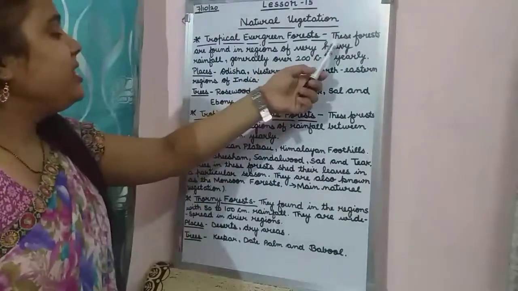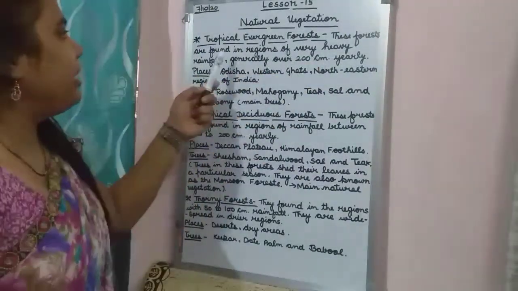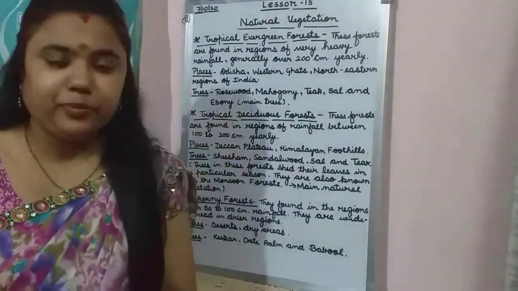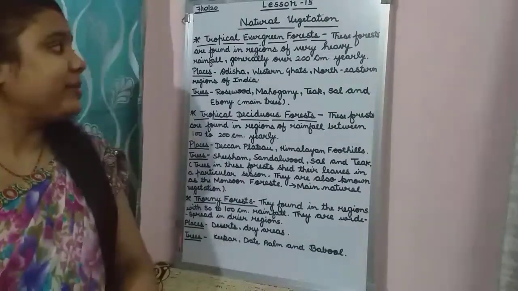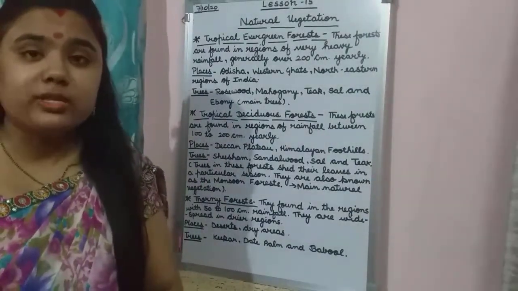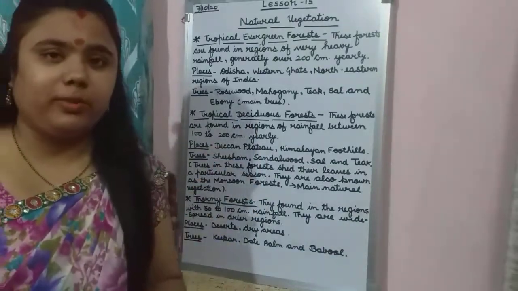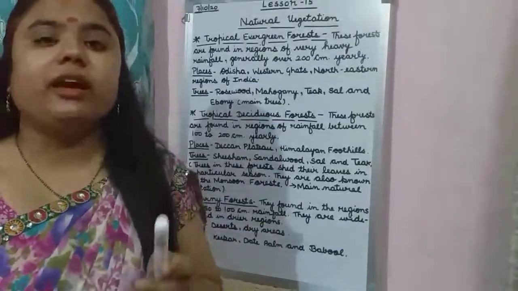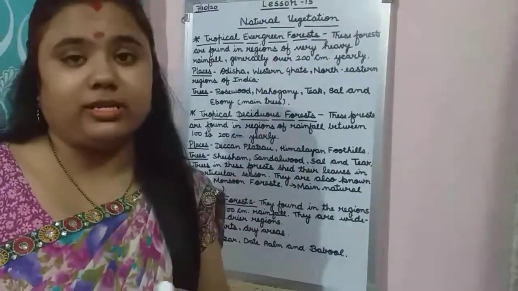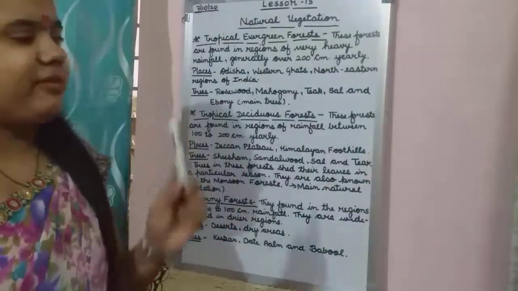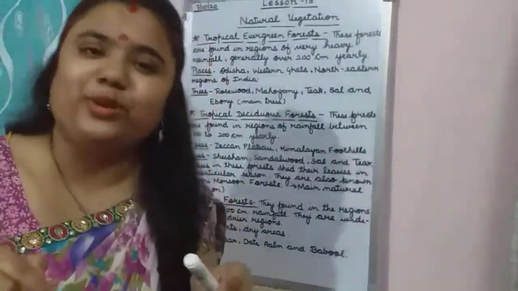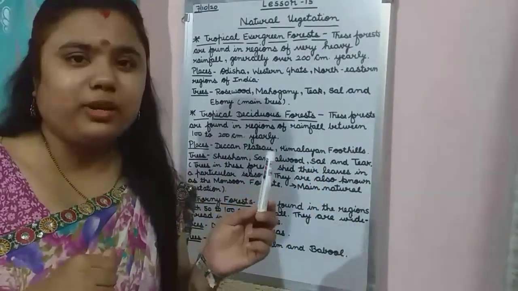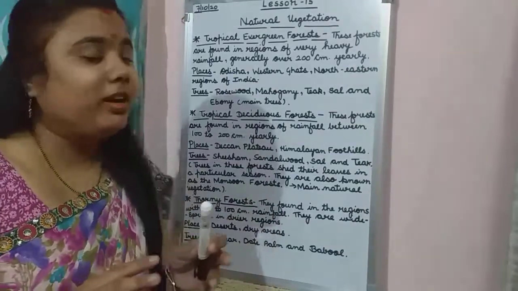These forests are found in regions of very heavy rainfall, generally over 200 centimeters yearly. In those areas where approximately 200 centimeters of rainfall occurs in a year, these types of evergreen forests are found. Because of this only, these trees are evergreen throughout the year.